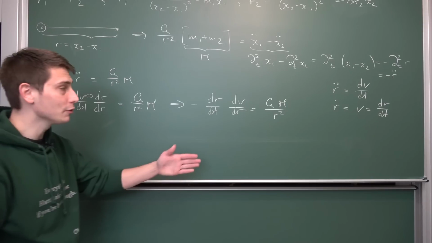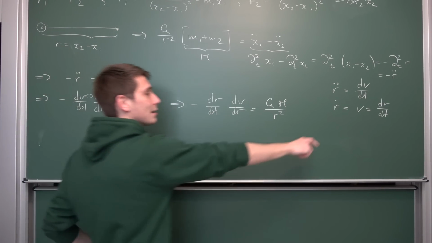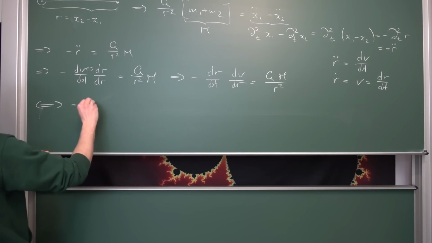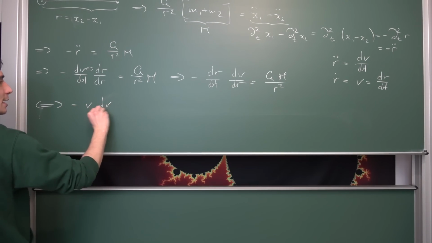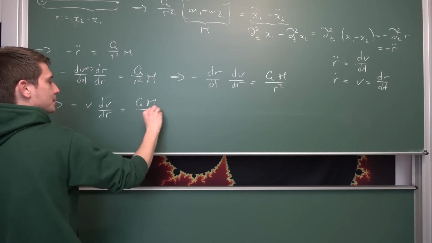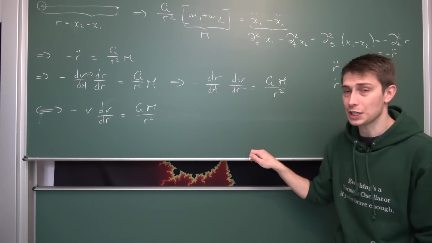And now here's the really cool thing that's going to help us solve this differential equation, because dr/dt is nothing but our velocity, leaving us overall in the process with negative the velocity times the differential of velocity in our r, being hence nothing but Gm divided by r squared. And now we can go ahead and solve this differential equation.